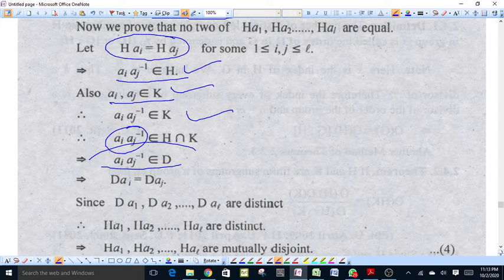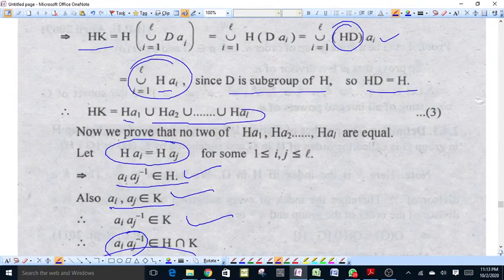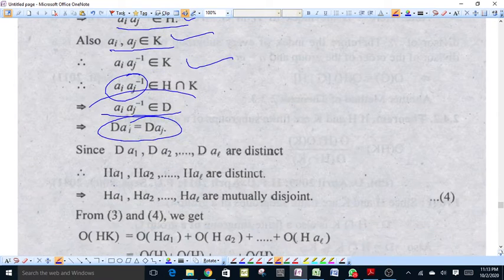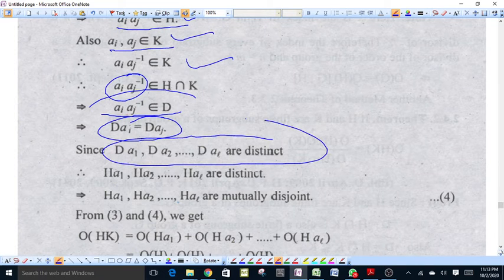Therefore, Dai is equal to Daj, but we have already taken that Da1, Da2, ... Dal are distinct. Therefore, Ha1, Ha2, ... Hal are distinct.